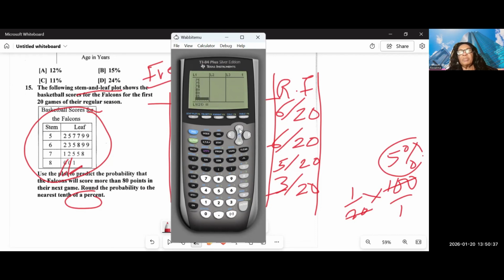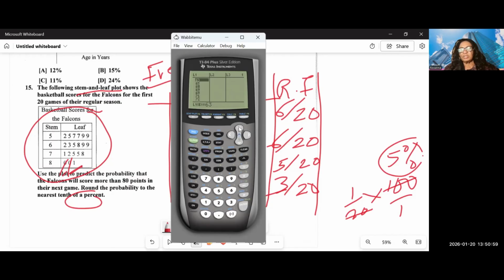The next thing is to eyeball the data I put in. Do I have all the two-digit data? Because you can make a mistake, and if you do, you should correct yourself early. So I have data ranging from 52 to 81.